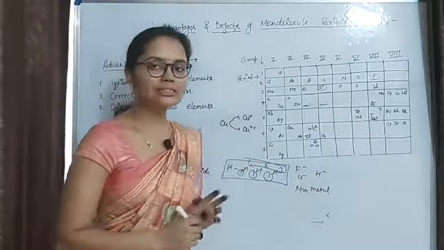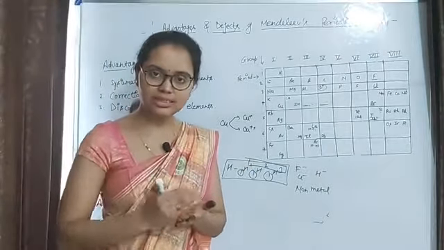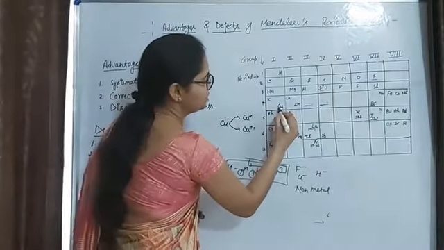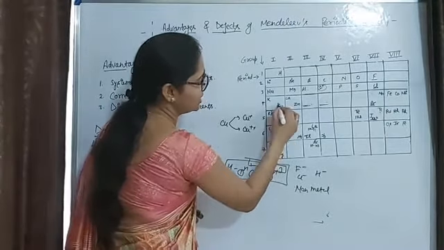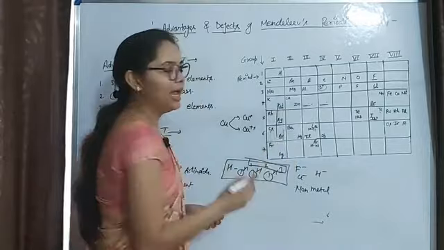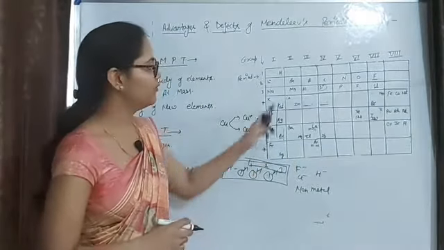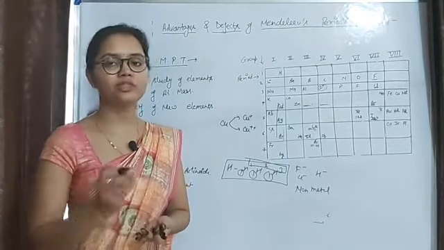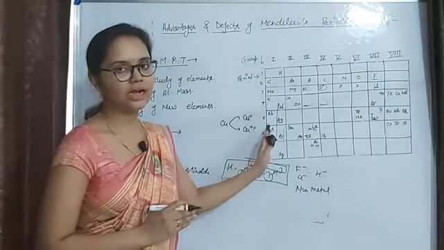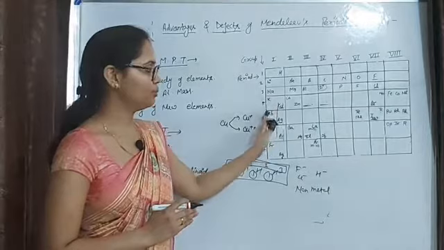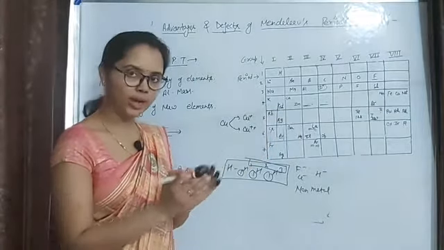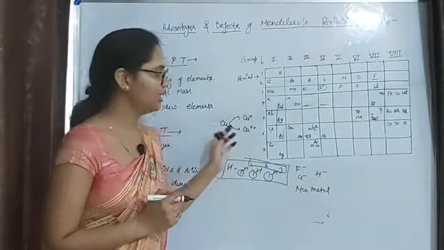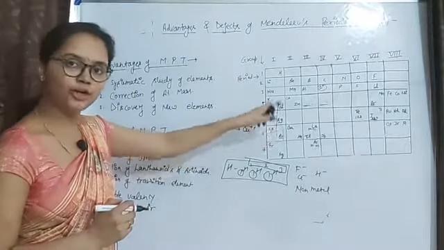Next, he placed some dissimilar elements together like Cu, Ag, Au. These are coinage metals. And he placed these coinage metals with alkali metals, and there are many physical and chemical properties which are different for both these types of elements, but he placed these two types of elements together. So this is the next anomaly of his periodic table, that he placed dissimilar elements together.